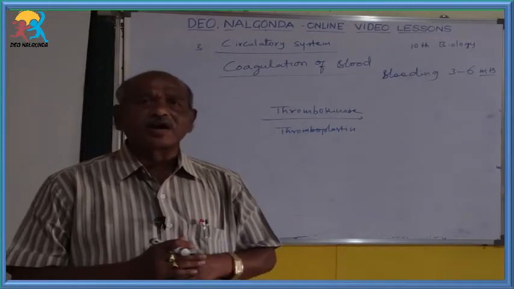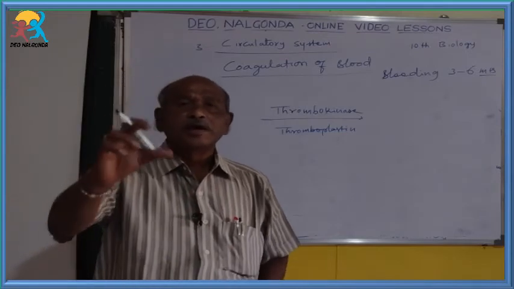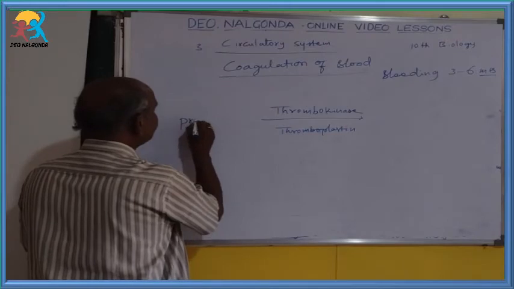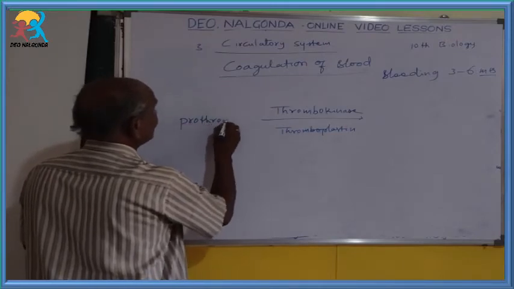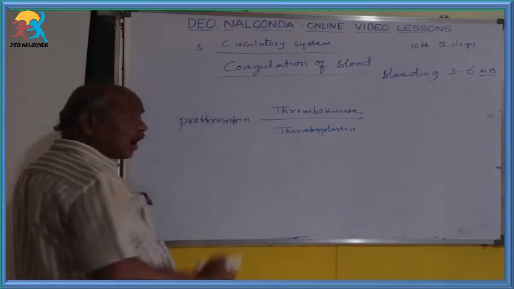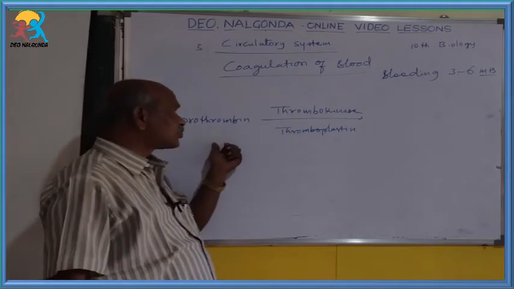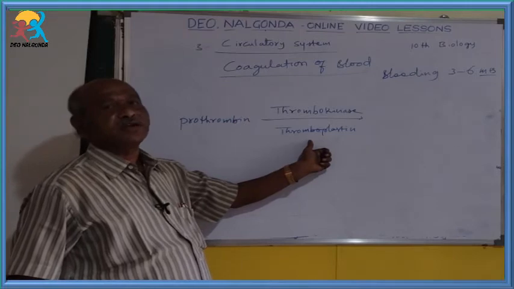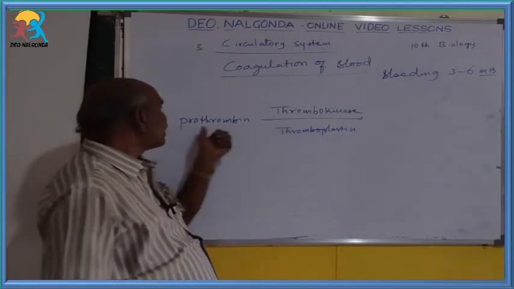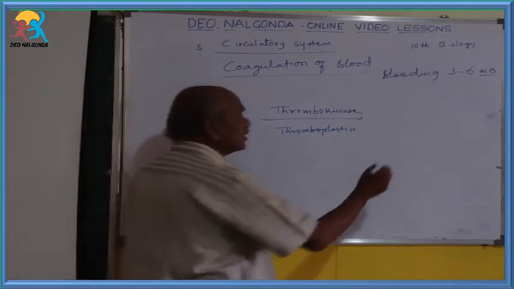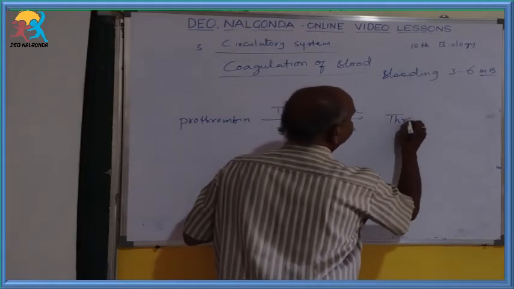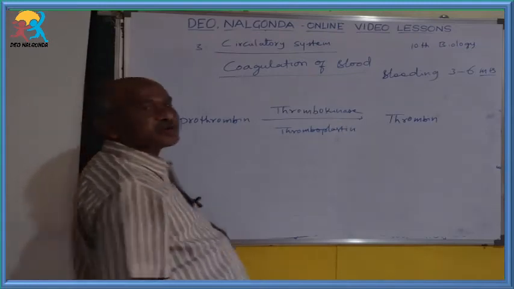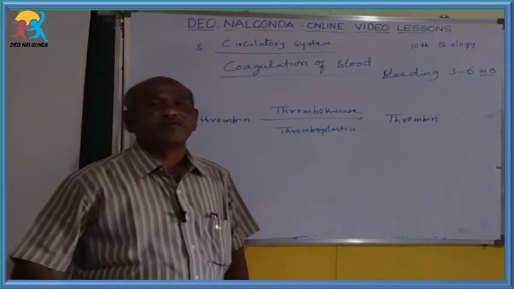Then what is its importance? In our plasma, there is a chemical material called prothrombin. On the prothrombin of plasma, this released thrombokinase or thromboplastin enzyme acts. Due to that, the prothrombin is converted into thrombin. This is the first reaction which takes place after a wound.